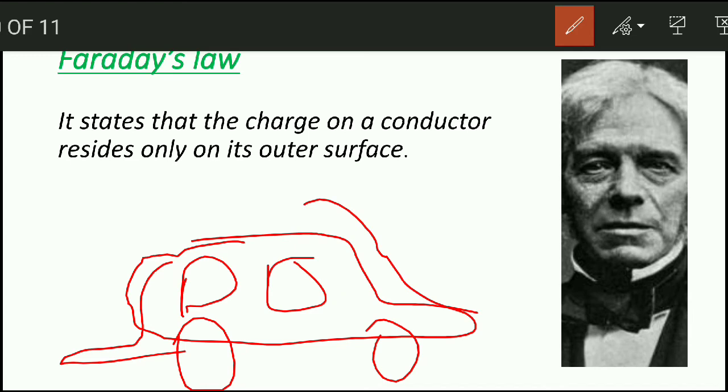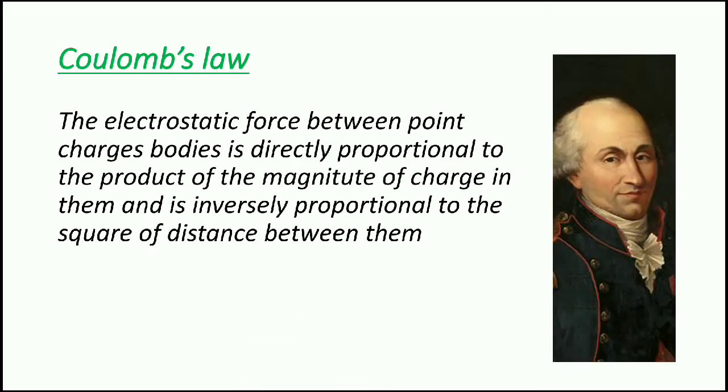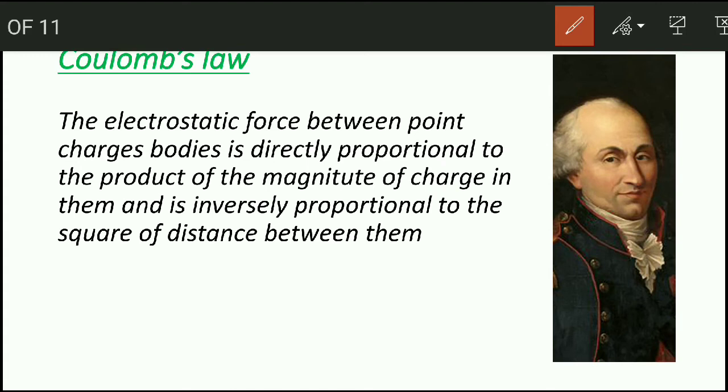Okay, so now let's proceed to the next, which is Coulomb's law. The full name of Coulomb was Charles Augustin de Coulomb. He was a French military engineer who later became a scientist and gave the law. He was born in Angoulême, France, on 14th June 1736. He said that the electrostatic force between point charged bodies is directly proportional to the product of the magnitude of charge on them and inversely proportional to the square of the distance between them.